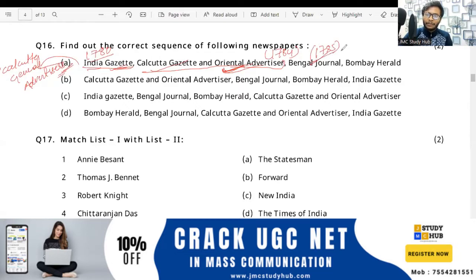Please make a list of the newspapers that we discuss in the classes, along with the years, the foundation or establishment year. So 1785 is Bengal Journal. Now about the Bombay Herald, we have already discussed the Bombay Herald. Yes, very good. Anybody can tell this.